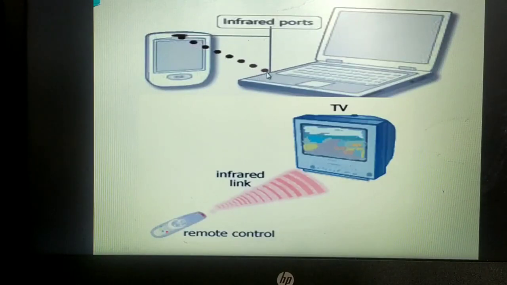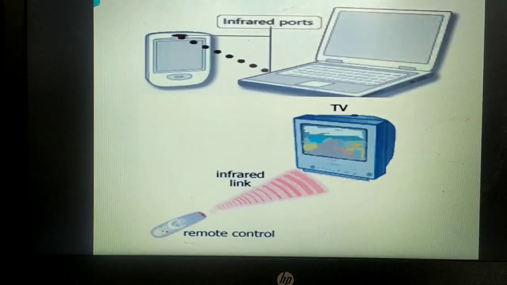Inside the laptops we have the infrared ports. By connecting the USB cable or by connecting some other way wirelessly, we can also connect by using the infrared. One more example I can give here is the direct communication between the TV and its remote control. So think, for an example, if any obstacle is there or any person comes in between the TV and the TV remote and you try to operate it, your TV will not be able to receive the signals.